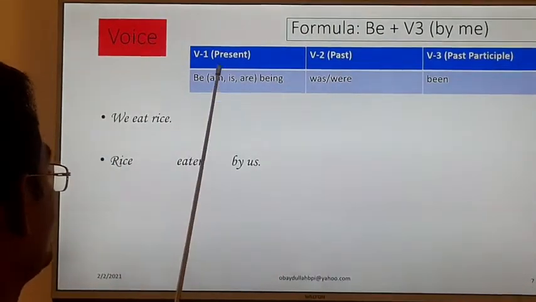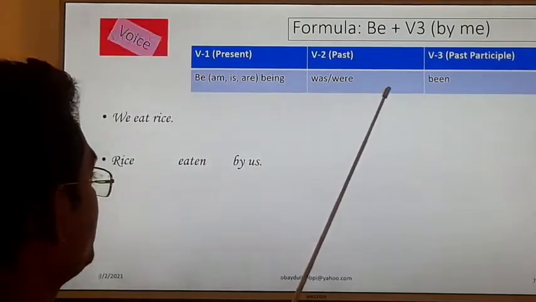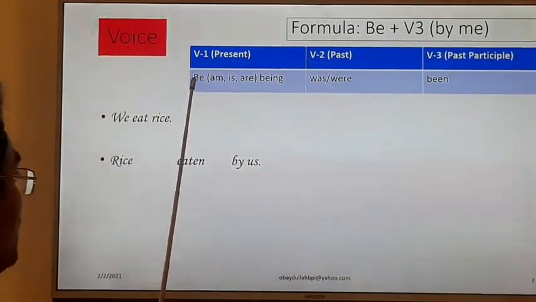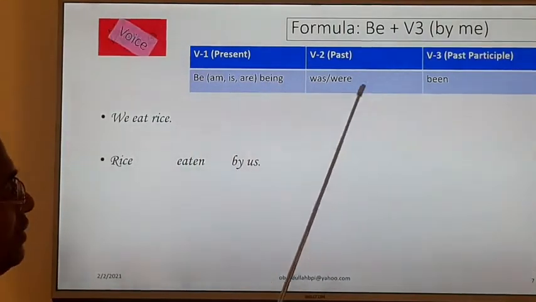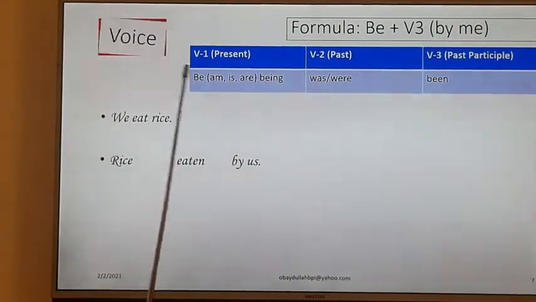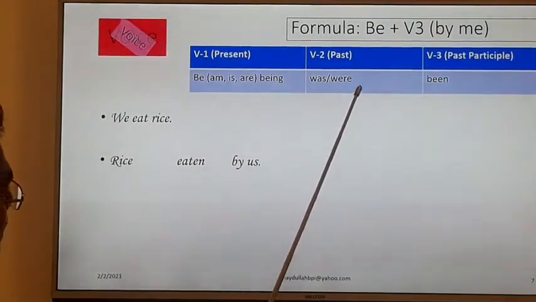The be verb has many forms: be, am, is, are, being, was, were, been. How many be verbs are there? 1, 2, 3, 4, 5, 6, 7, 8.